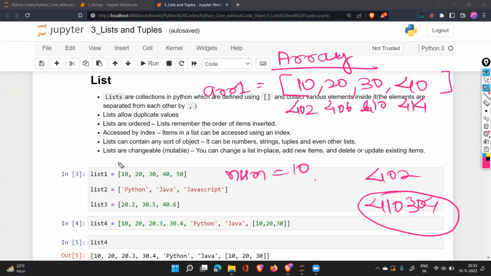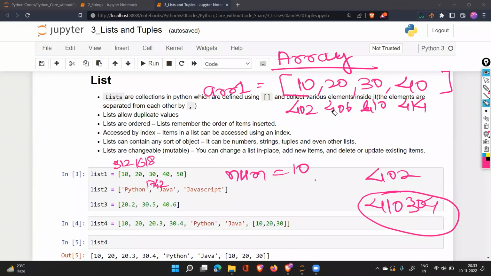But this thing does not happen in a list. In a list, let's say the first one is at 312. The second one can be at 1618. The third value can be at 1742. These are the locations. They will not be at continuous locations. But array elements are present at continuous locations. You need to understand this.